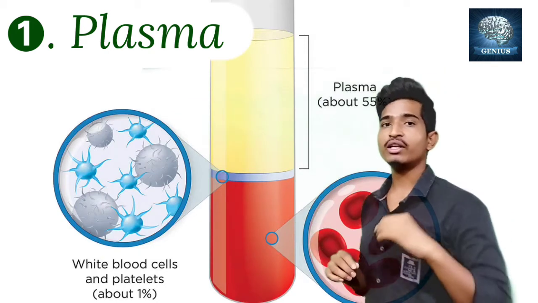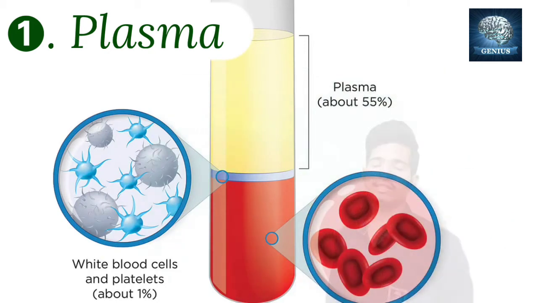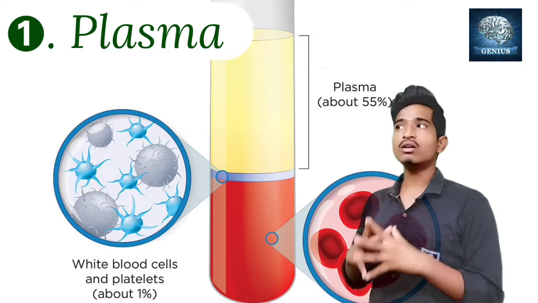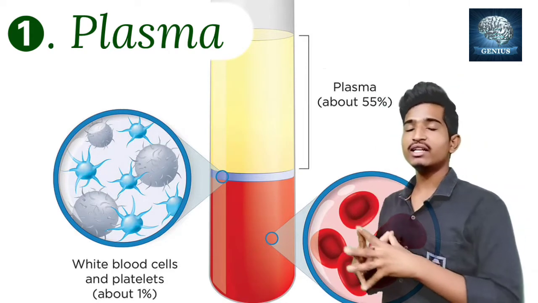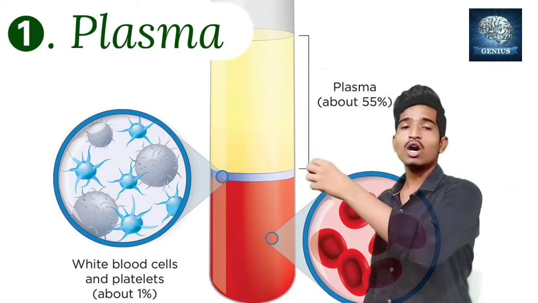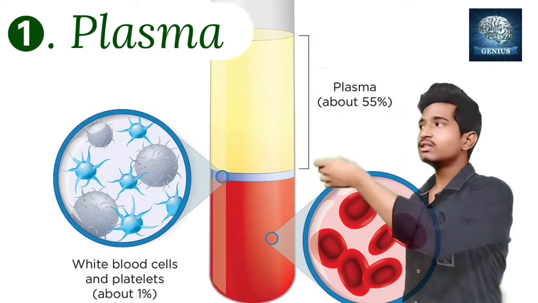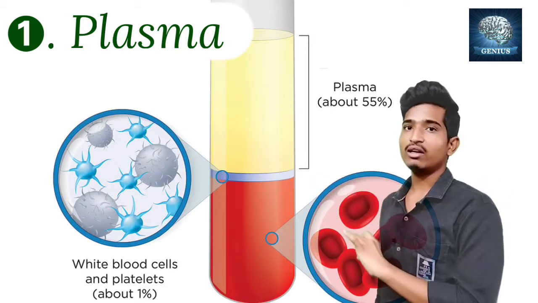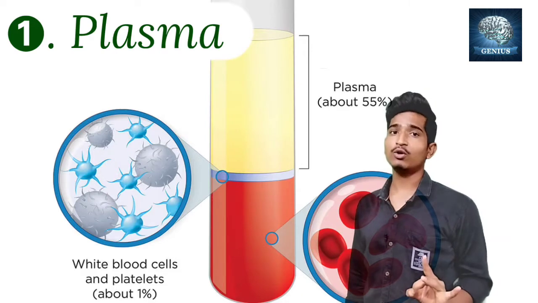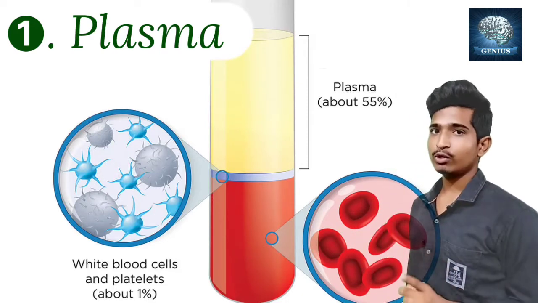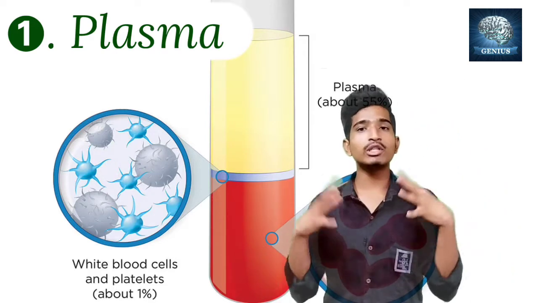You can see the picture over here. So you can imagine it like this. If you are not seeing the pale yellow color, think of the straw of the mice, right? In the mice, the straw after rotting is pale yellow in color. That color is nothing but pale yellow. In that color the plasma would be there. So this is about the plasma.